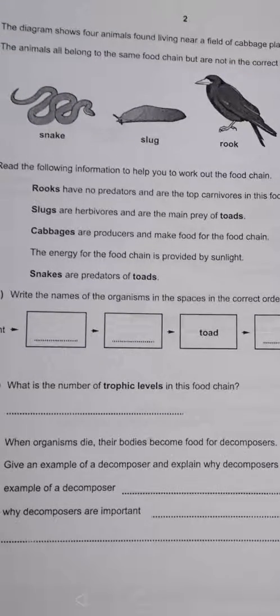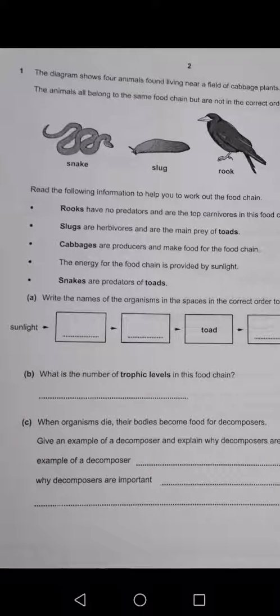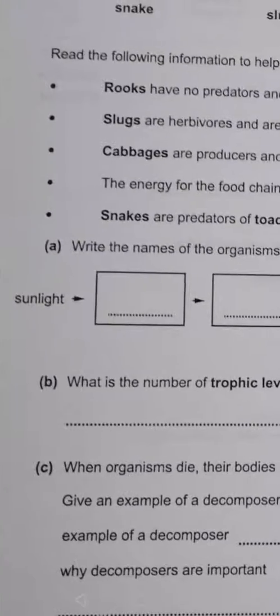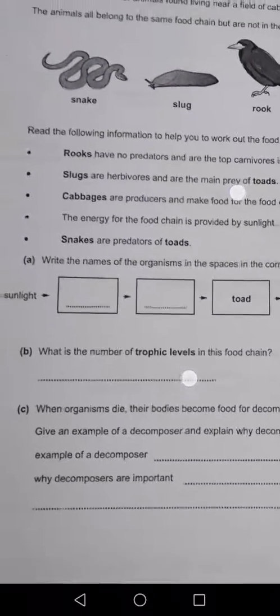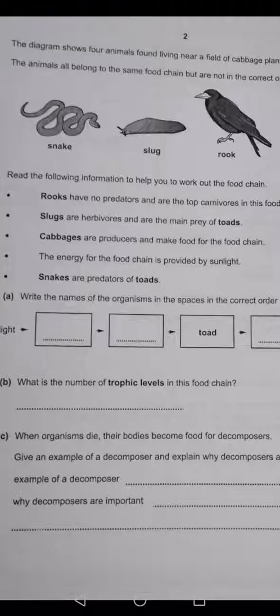Cabbage are producers. I have sunlight. Who takes sunlight to make its own food? Producers. And here we have cabbage. So in this box, you have to write cabbage. Cabbage are producers and make food for the food chain.